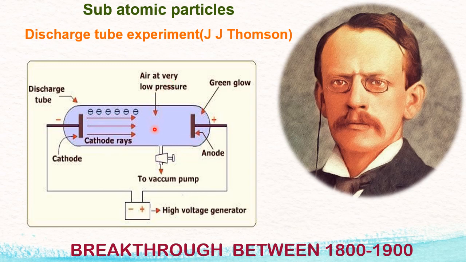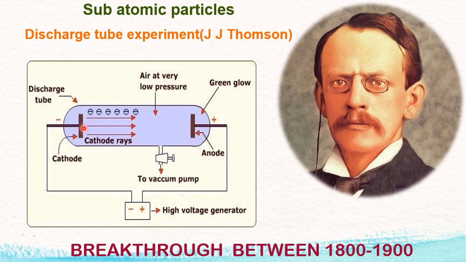At the same time, he was putting one more condition. He was applying a high voltage of 10 to 11,000 volts. So the gas was under two extreme conditions, very low pressure and very high voltage. Because of this, some kind of invisible rays started coming from the cathode and they started moving towards the anode.